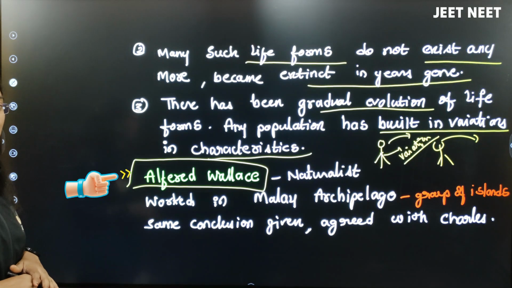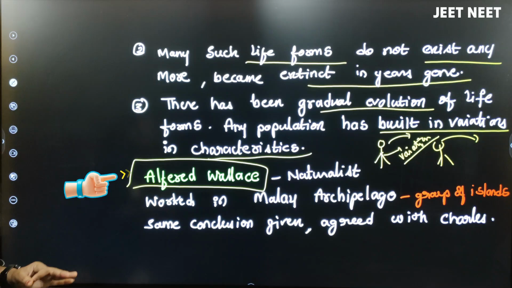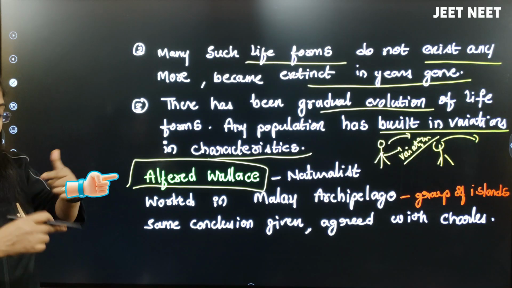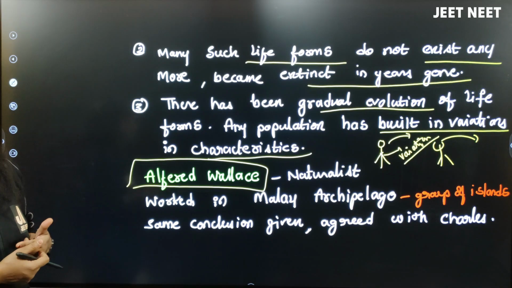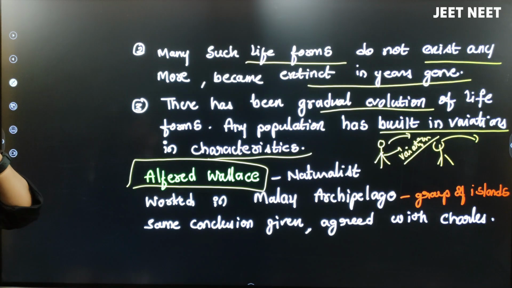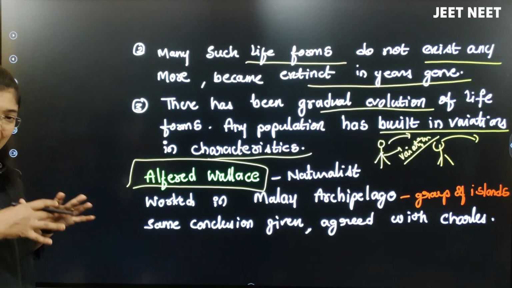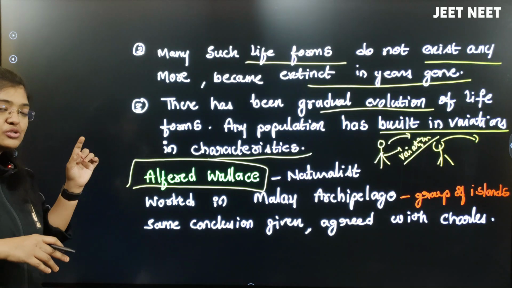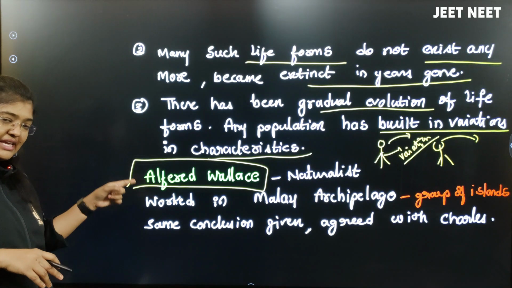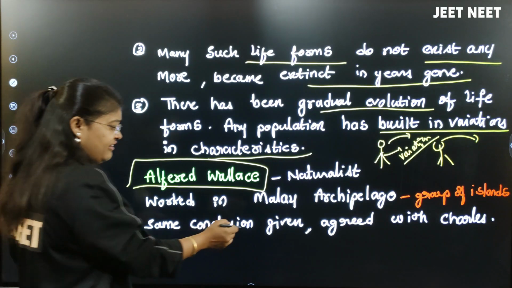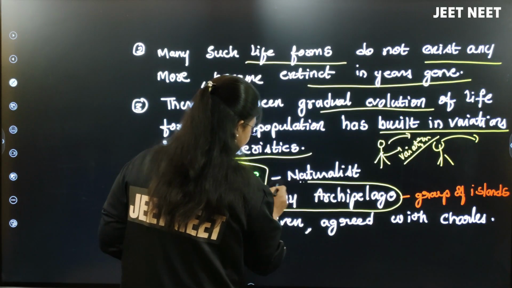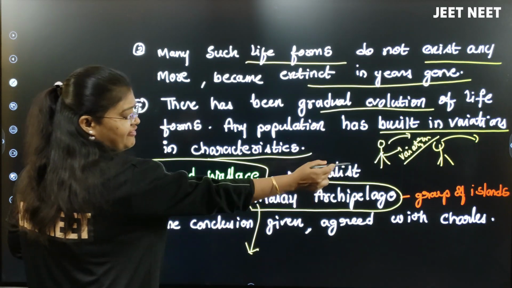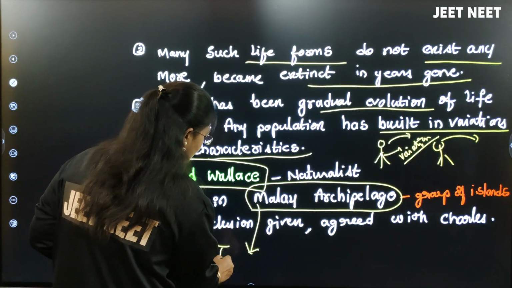This scientist also worked on the same point that Charles Darwin worked on for 5 years, to show the variations in the species. But Darwin worked in the Pacific Ocean, majorly on the Galapagos Islands, by studying the sea whales. The same point was also worked upon by Alfred Wallace, but he worked in the Malay archipelago. The Malay archipelago is a group of islands in the Indian Ocean, right?